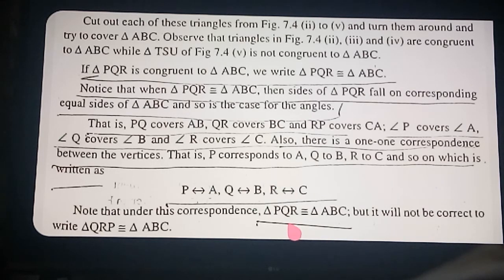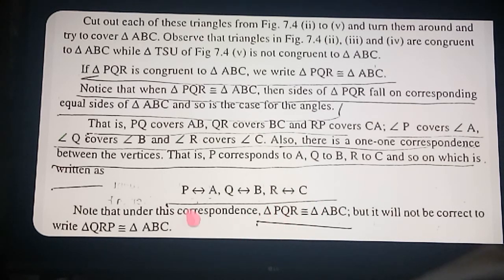If you write in reverse, it will not be congruent, because if angle P is, suppose, 30, angle A will also be 30. Then angle Q is 60, so how can you say angle P is equal to angle Q? No. Therefore, it will correspond to the same angles only. Angle P corresponds to angle A, angle Q corresponds to angle B, angle R corresponds to angle C. One-to-one correspondence. It cannot correspond to any other angles. Not possible.